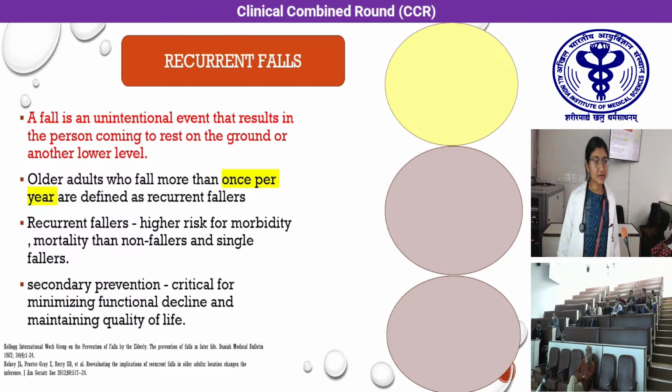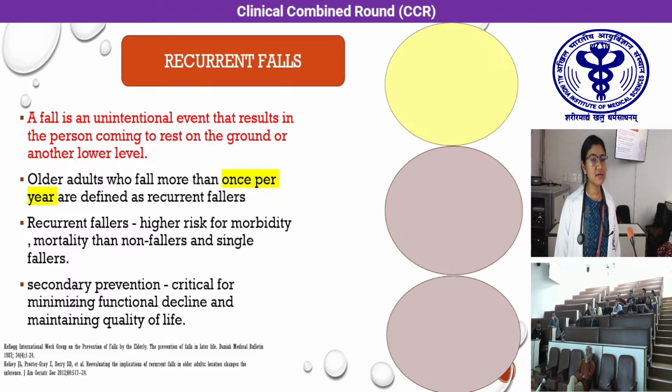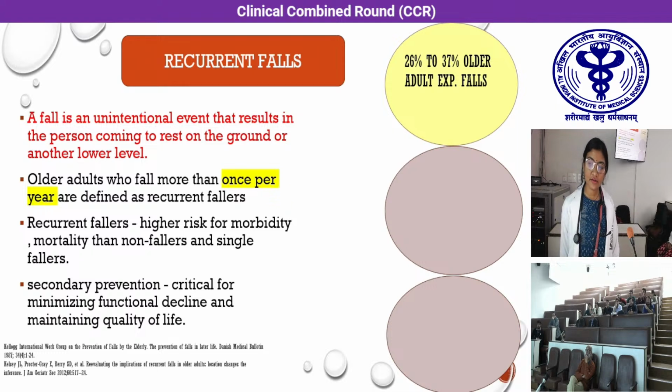So let's begin with what a fall is. A fall is an event which results in a patient inadvertently falling from the ground or to a lower level. Older adults who fall more than once a year are considered recurrent fallers. It has been found that 26 to 37% of older adults in India experience at least one fall every year.